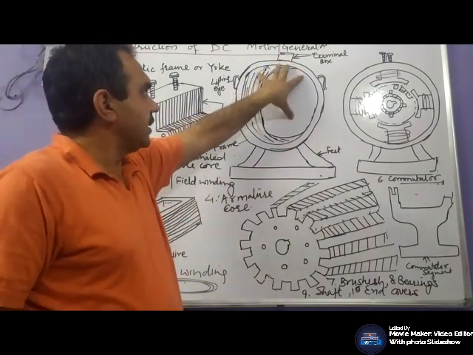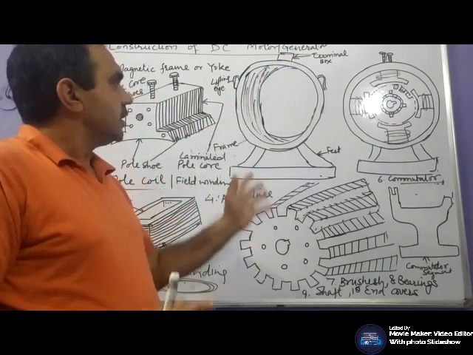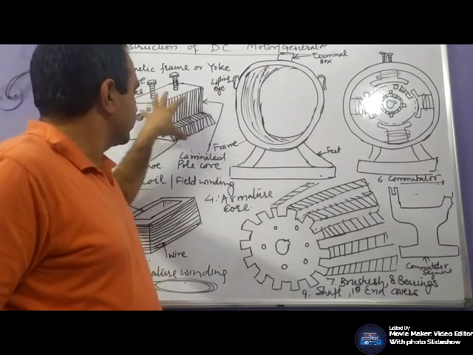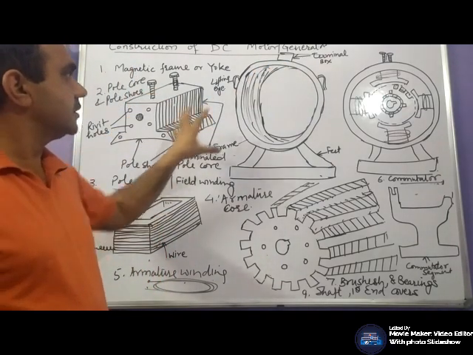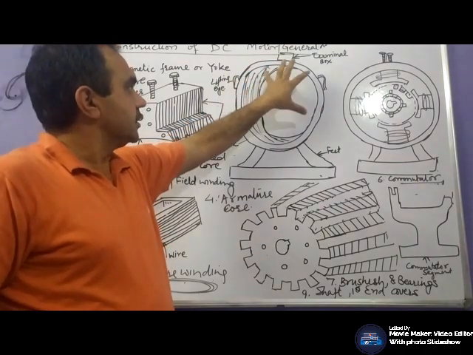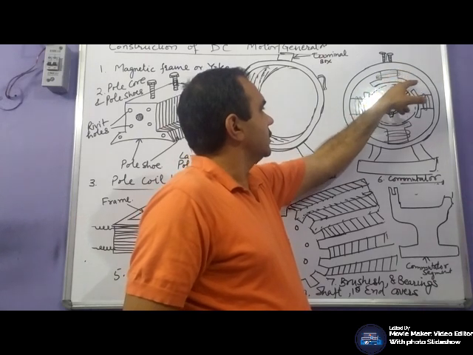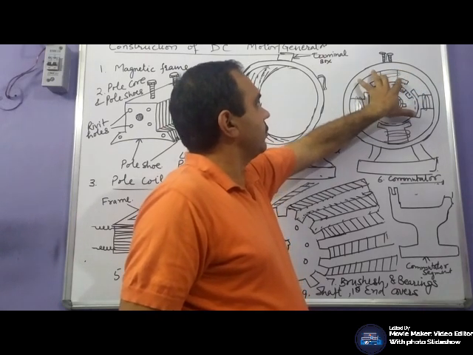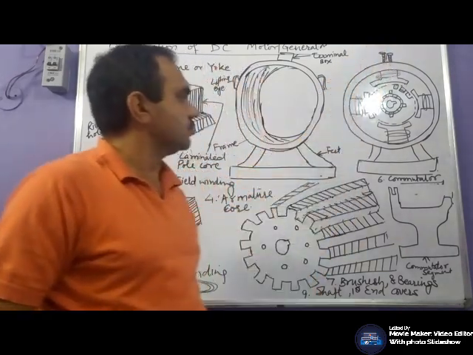Basically, this yoke or core or outer body holds the field core and field windings in the body. This one holds the pole core and pole shoe. This is the winding which is tightened by certain screws.